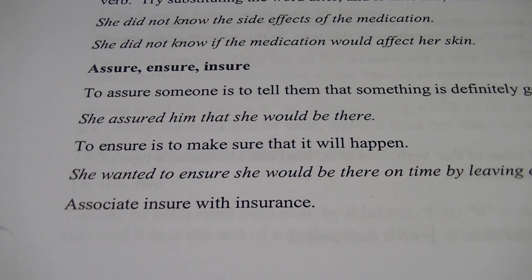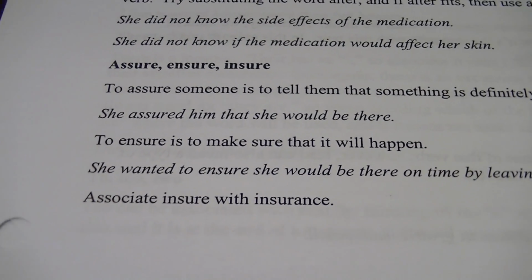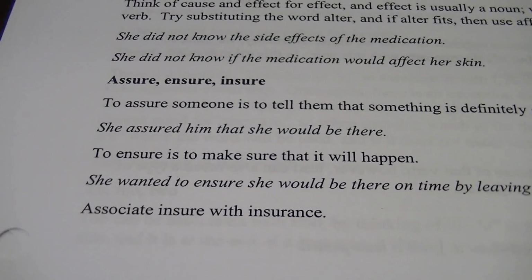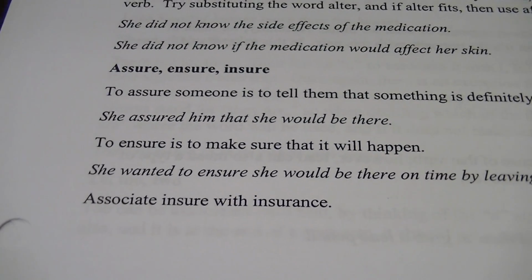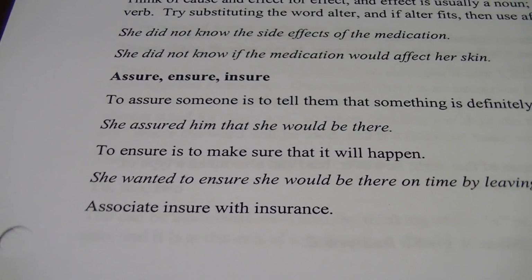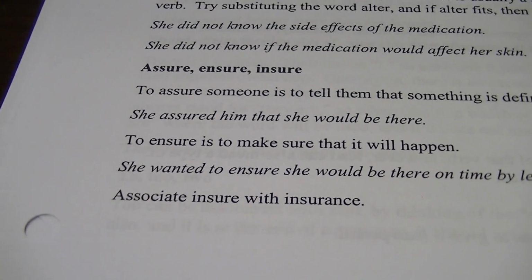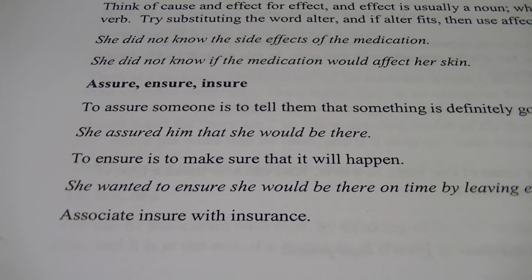We're going to insure my car or insure my house with insurance. I'm going to pay for it, right? So I am going to benefit from that, from my insurance of my stuff. So it starts with an I. So think of I for insurance. Insure, again, you're going to make it happen. Assure, you're telling someone it's going to happen.